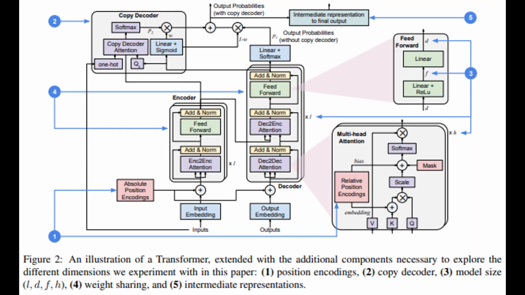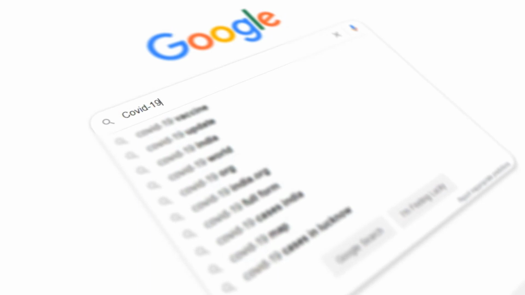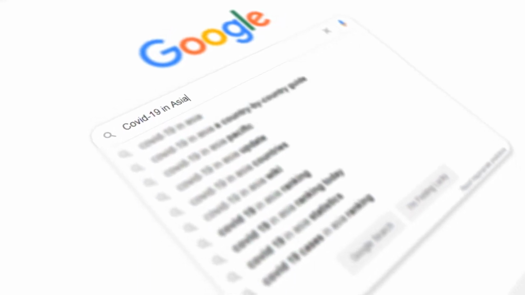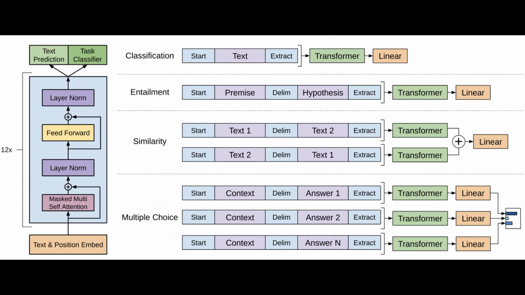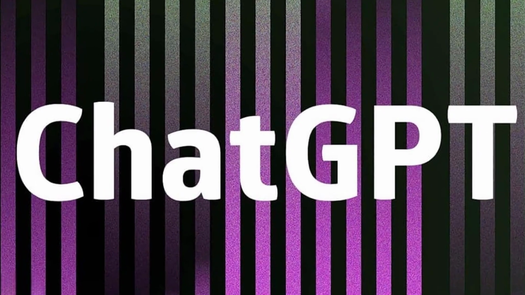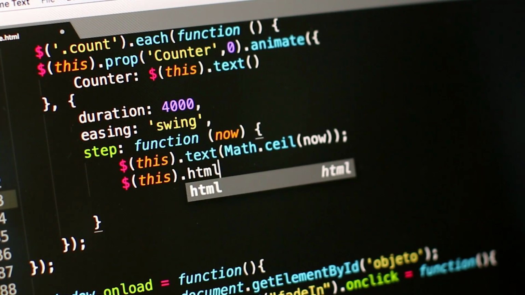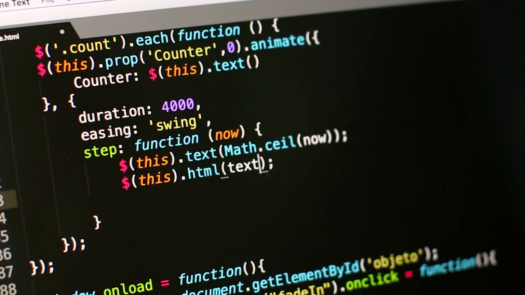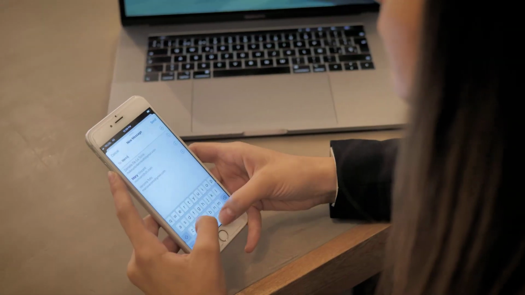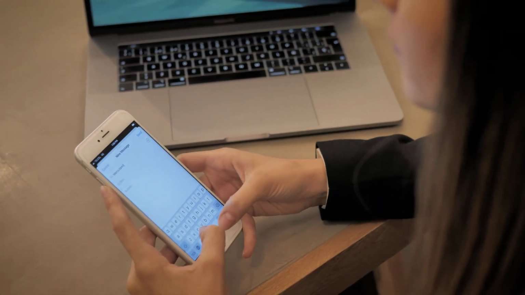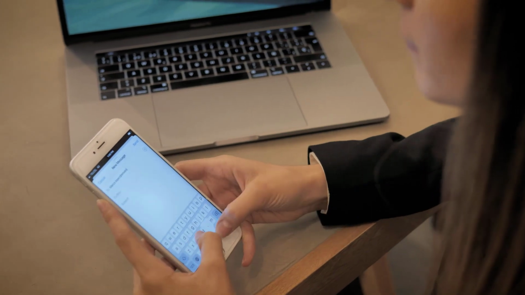Transformer, a neural network architecture that Google created and released as open source in 2017, served as the foundation for LaMDA. It's interesting to note that Transformer was also used in the development of GPT-3, the language model on which ChatGPT is based. Google Bard uses a deep learning algorithm that can analyze and understand natural language. It can understand the meaning and context of the input text and generate new poetry that is relevant and meaningful.